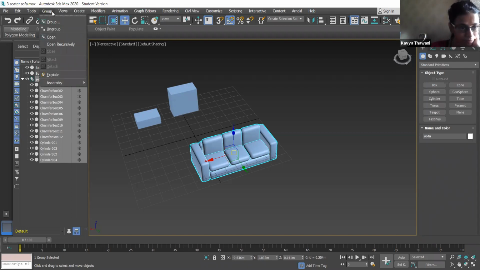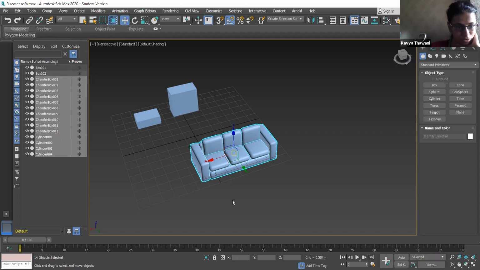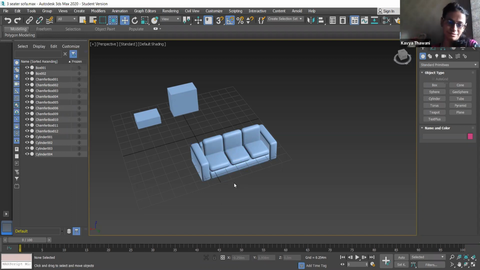Go to group, and you can see ungroup below. Ungroup it, and group it again. In AutoCAD, you know how we explode and join. Similarly, we have group and ungroup over here.